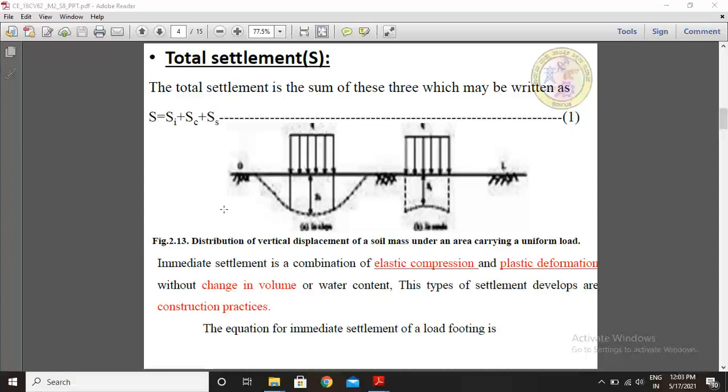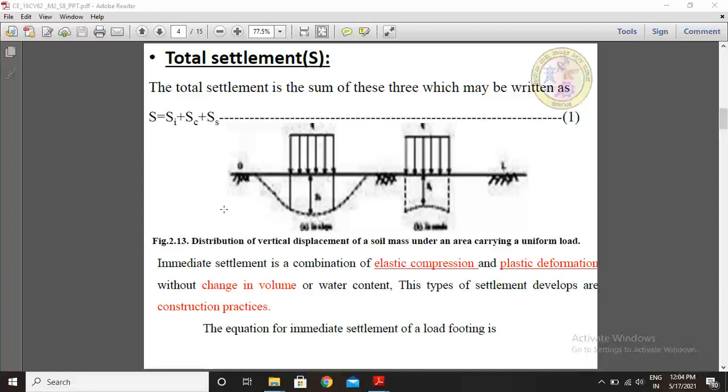A few theories have been advanced to explain this phenomenon known as secondary consolidation. In the case of organic soils and miscellaneous soils, the secondary compression is comparable to the primary compression.